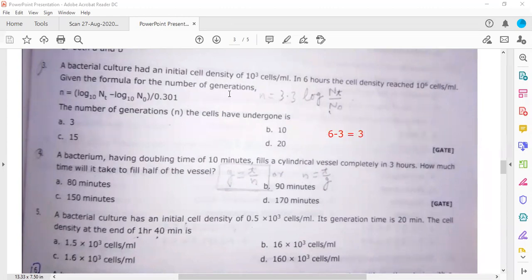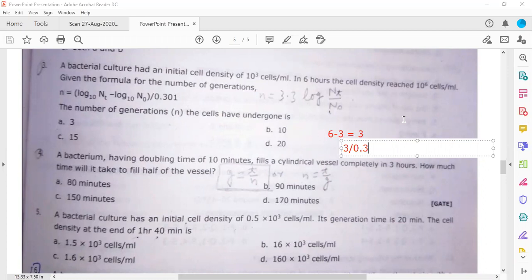Now you need to divide. This is the value of this term only, log 10 and not n minus log 10 and not. This is 3. You need to divide by 0.3. So what will you do? In the next step, you will divide by 0.301. Sorry, this is point here. So 3 divided by 0.3. You need not take 0.301. This is a long term.